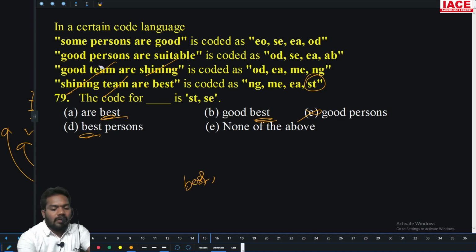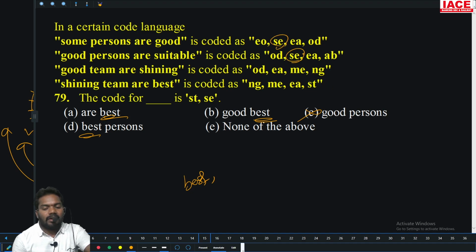And I want one more person. Who is that? SE. So SE is here and SE is here. What's the common word in the first and second line? Persons only common. R is common, but R is here also, and R here also. So R is not the code. So persons only common. So best person, option D is the right answer. Option D.